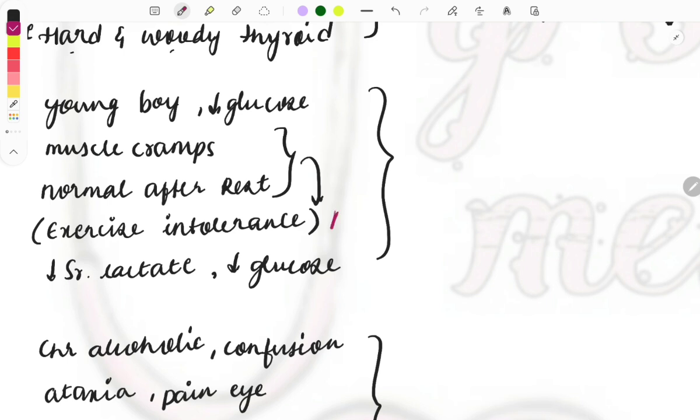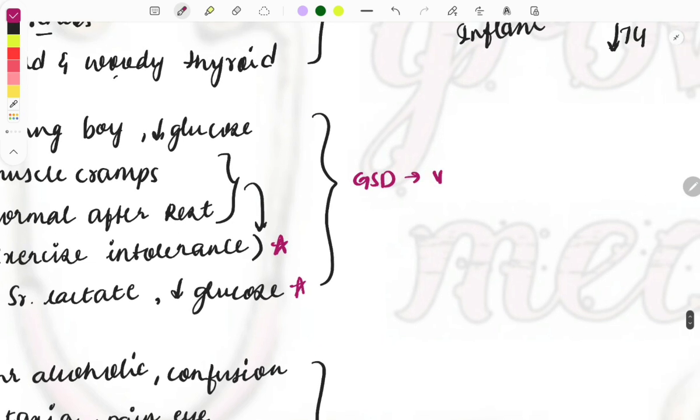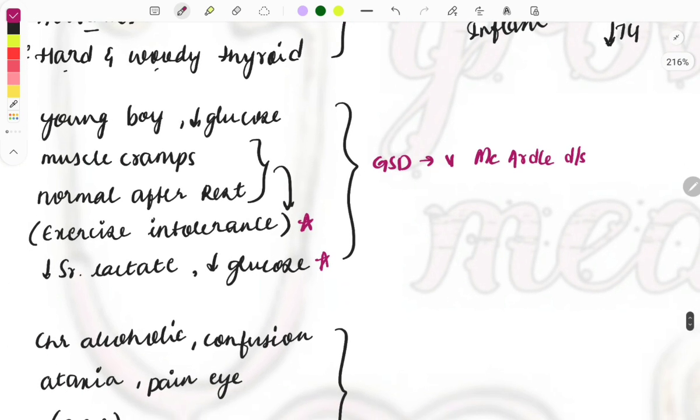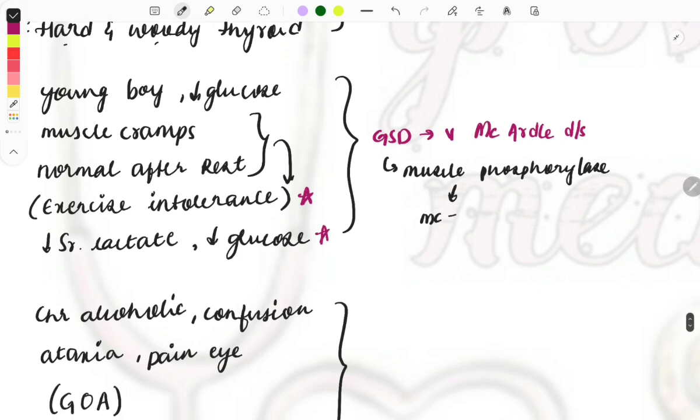Exercise intolerance, young boy, decreased glucose, hypoglycemia. So it is a type of glycogen storage disease, mainly type 5 glycogen storage disease, which is McArdle disease. It is important from pediatrics and biochemistry, and the questions asked on it are about the enzyme deficiency. It is the muscle phosphorylase enzyme which is deficient in McArdle's disease. Another important thing to remember is that this is the most common type of glycogen storage disease seen in adults.